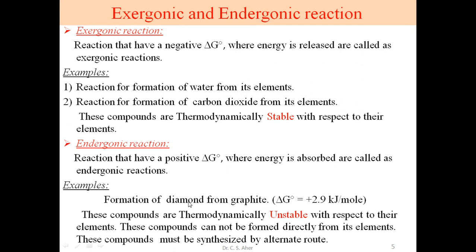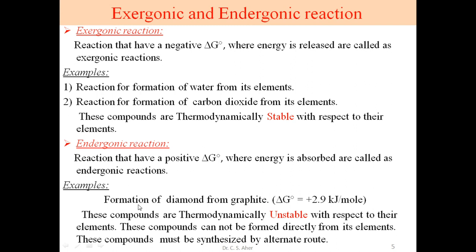Diamond is a very valuable product, and the standard molar Gibbs free energy change is equal to plus 2.9 kilojoule per mole. It is positive. This delta G0 is positive, so it is called an endergonic reaction.